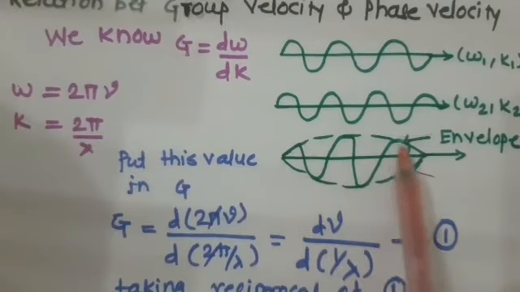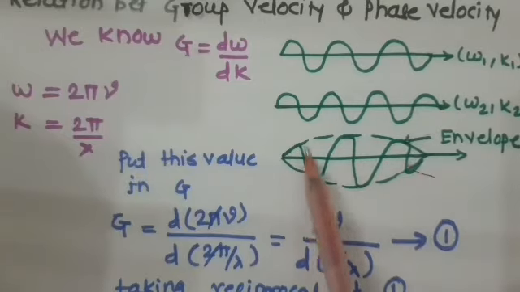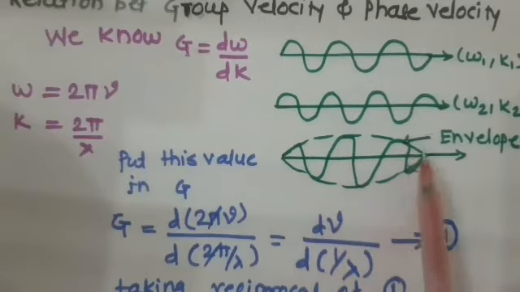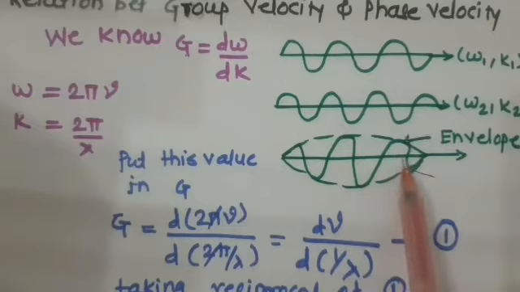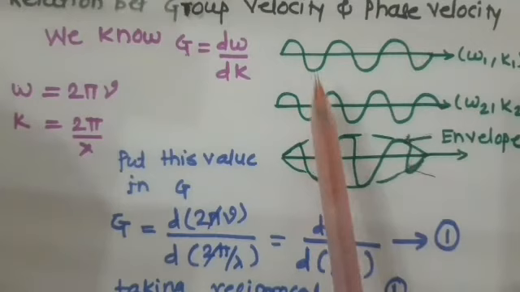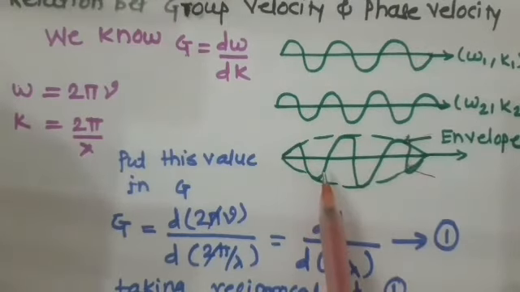The envelope travels with a velocity equal to the group velocity, and the wave traveling inside the envelope has a velocity equal to the phase velocity. This is the group velocity and phase velocity which we discussed in the last lecture.